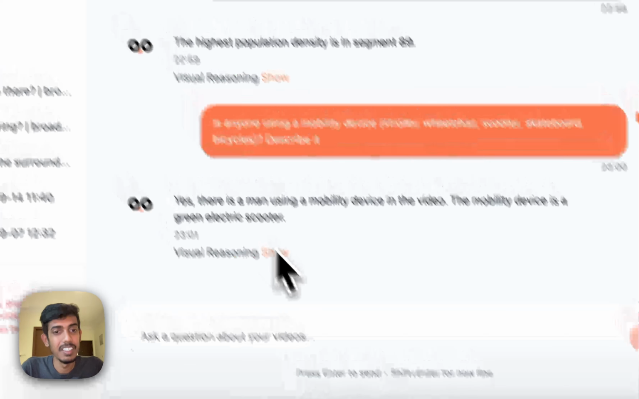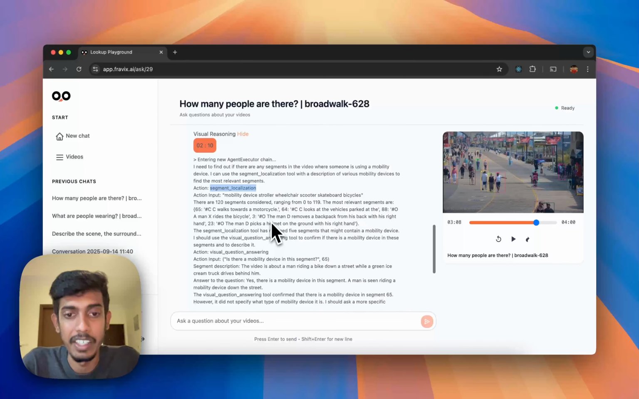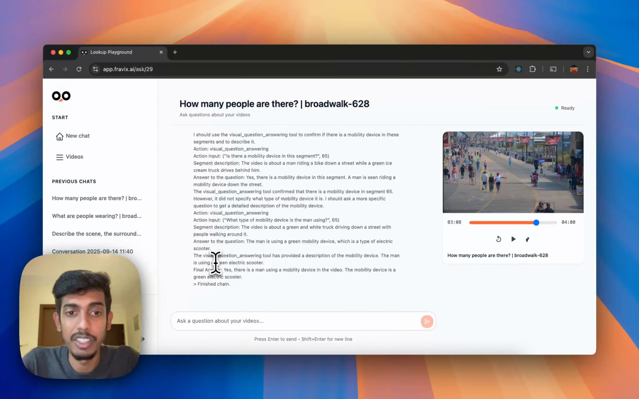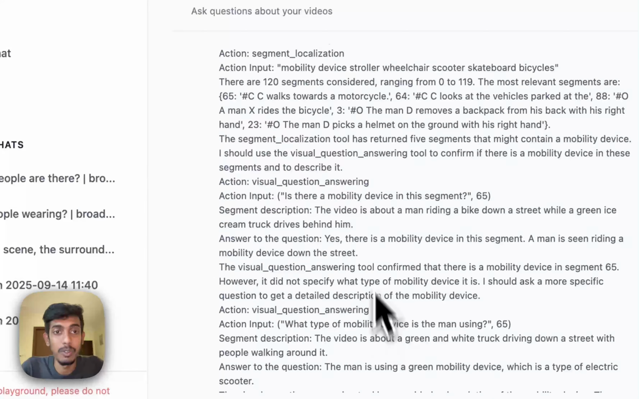That's nice. And the way it has answered now is using its segment localization tool, where it went through the whole video and found segments which are relevant, where it sees that there is a person using a mobility device, things like scooters, crawler, or anything else. And it found that there is a segment where a green electric scooter was used. So that's good. We can ask about many other things.